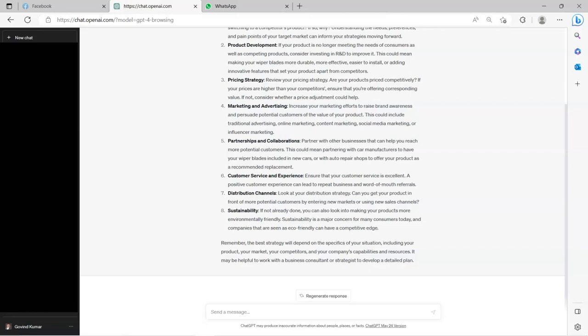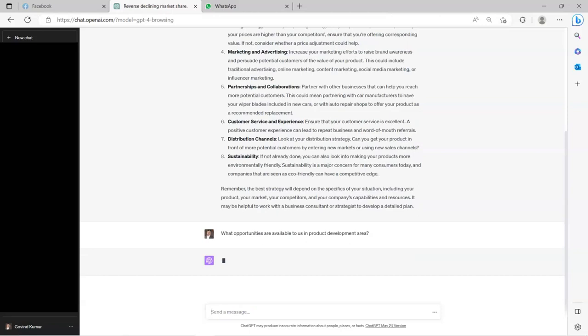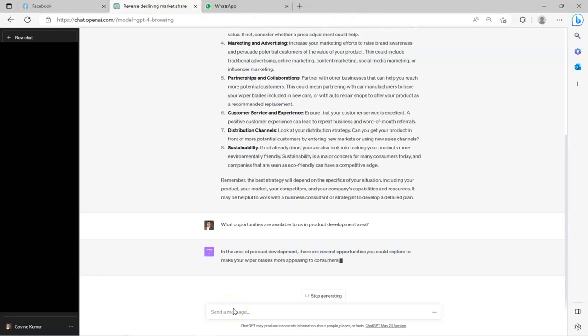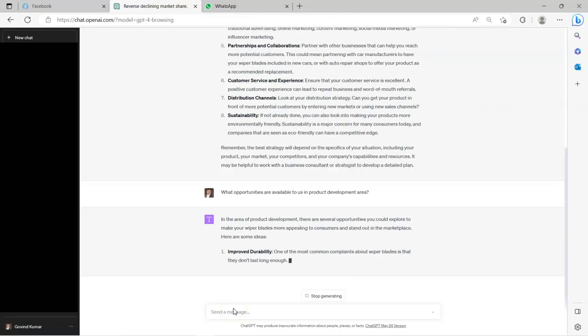Okay, so these are broad strategies which any MBA could bring to the table to reverse the trend in profitability. We want more specific responses, so I am changing the prompt. I'm choosing a particular area and asking ChatGPT what opportunities are available to us in the product development area. Product development was one of the inputs in the earlier response. Let's see what ChatGPT comes up with.